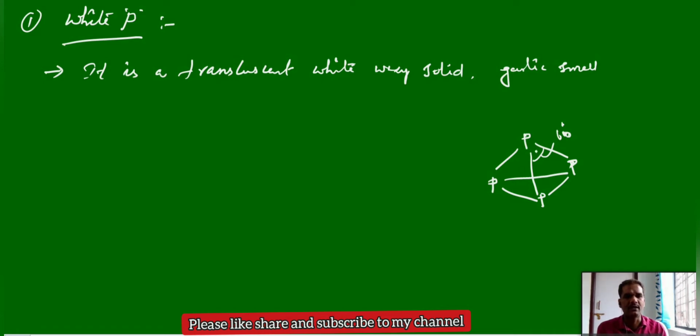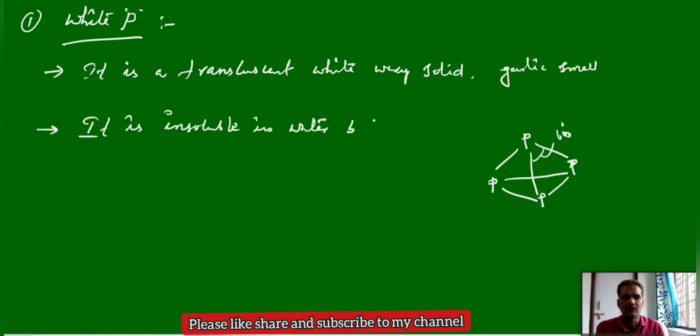Due to this high angle strain, it is highly reactive compared to the remaining allotropes of phosphorus, red and black. It is insoluble in water, but soluble in non-polar solvents like carbon disulfide, benzene, or chloroform.